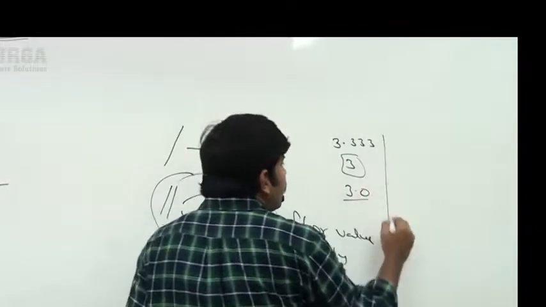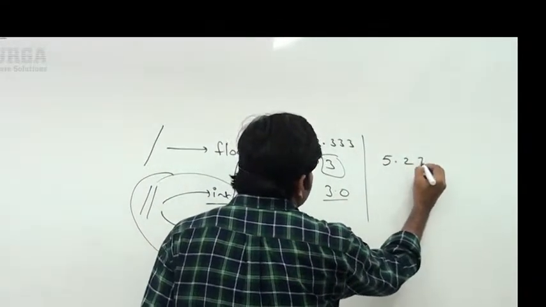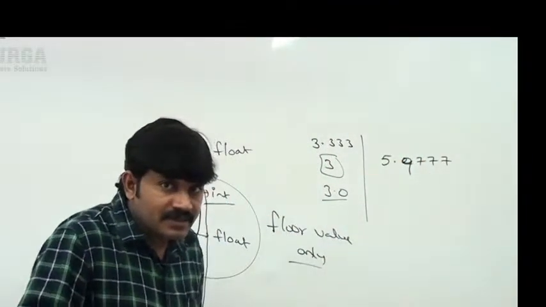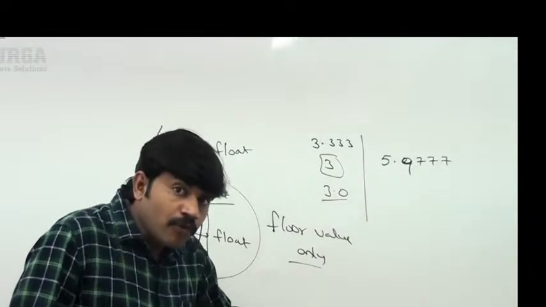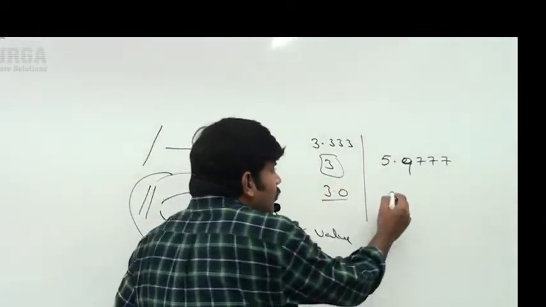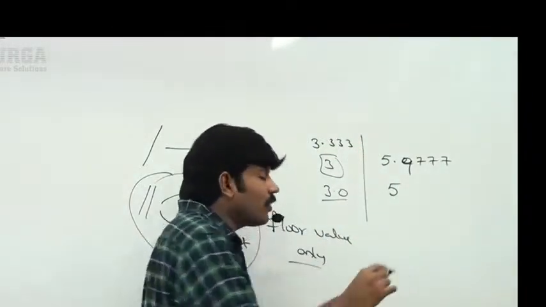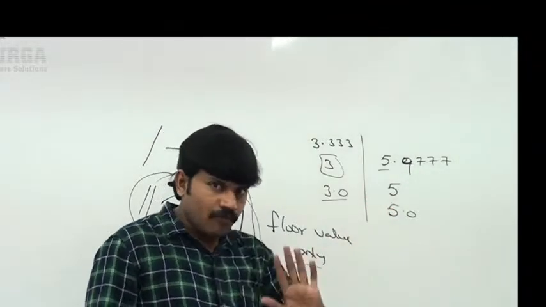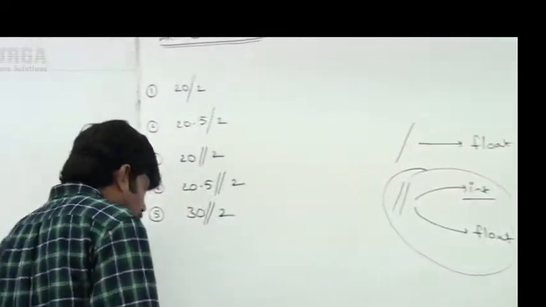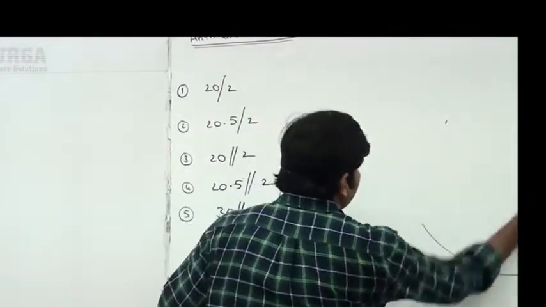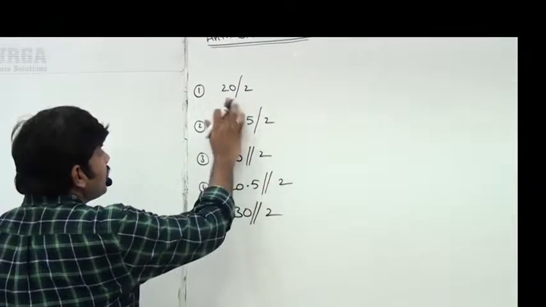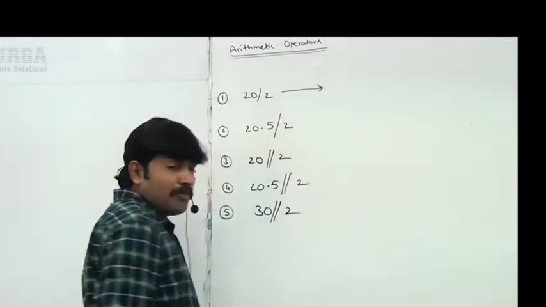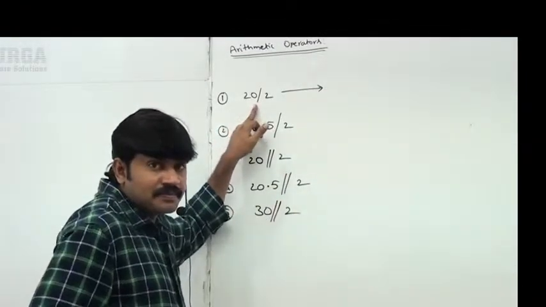Similarly, if I have 5.27277 or 5.9797, like this, right? What is the floor int value? 5, sir. What is the floor float value? 5.0. So the integer before, whatever we have, is the floor value, right? Okay, well, sir, now can you please confirm? Here take very special care about this one. 20 normal division 2, sir. 20 normal division 2. Sir, can you please tell whether the result is float or int?